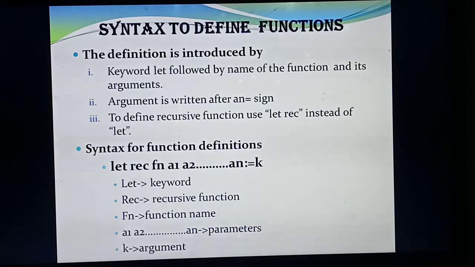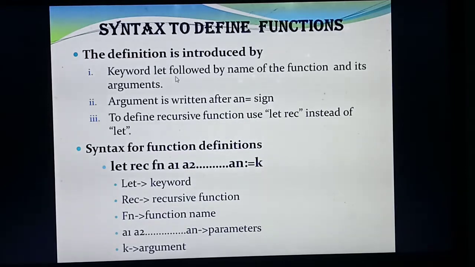If you are going to define a function, first listen. A function always starts with the keyword let. That's the first point. What's the first point? A function always starts with the keyword let. Then the keyword let is followed by the name of the function.